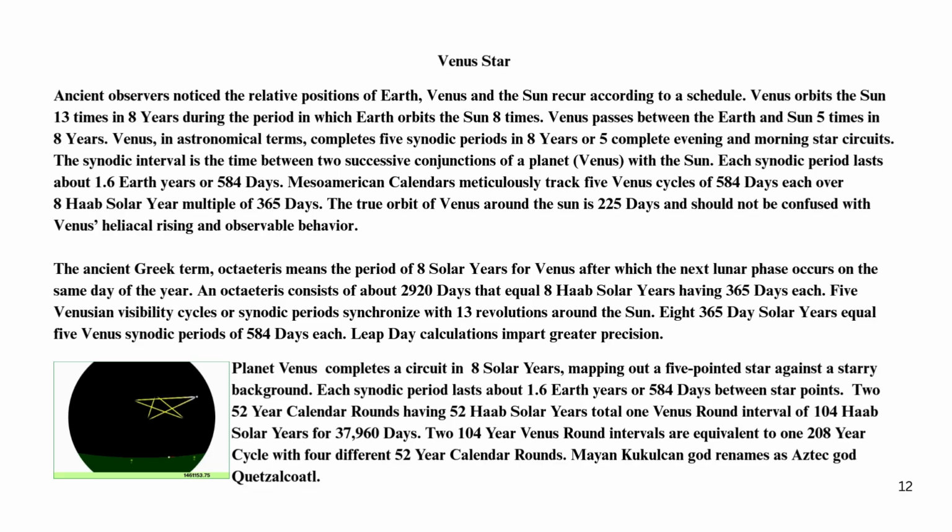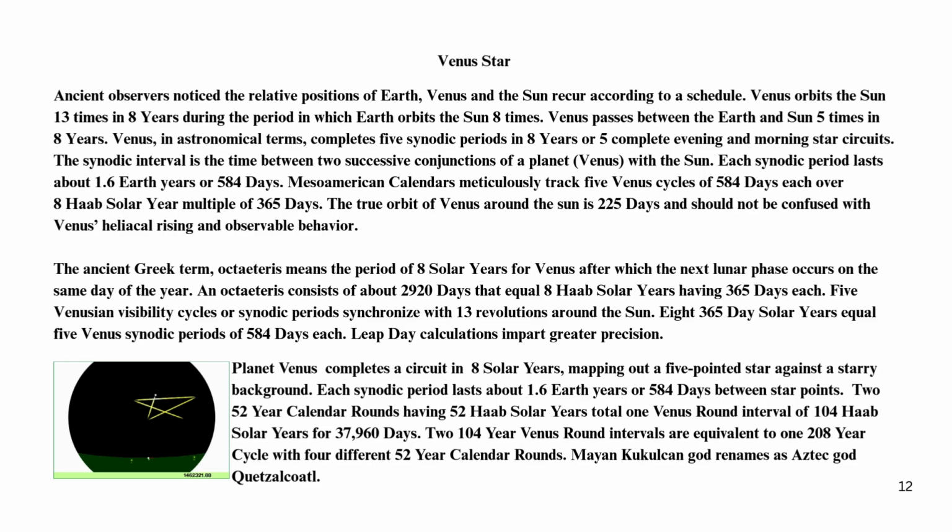Mesoamerican calendars meticulously track 5 Venus cycles of 584 days each over 8 Haab solar years of 365 days. The true orbit of Venus around the Sun is 225 days and should not be confused with Venus heliacal rising and observable behavior. The ancient Greek term octaeteris means the period of 8 solar years for Venus after which the next lunar phase occurs on the same day of the year.